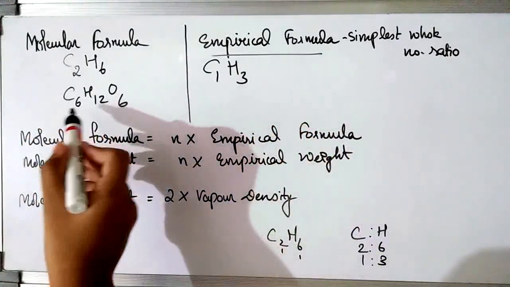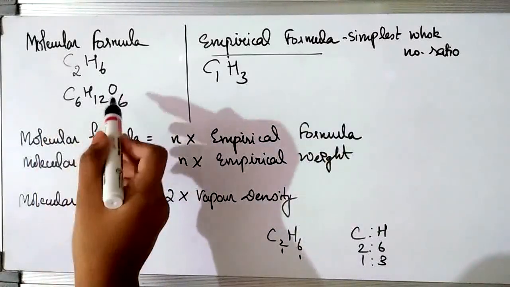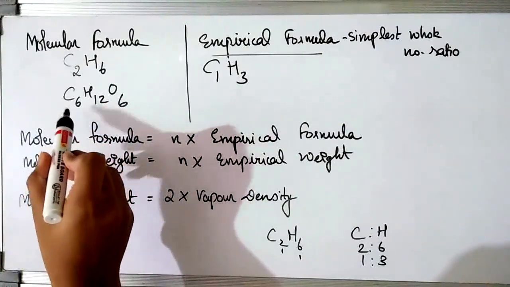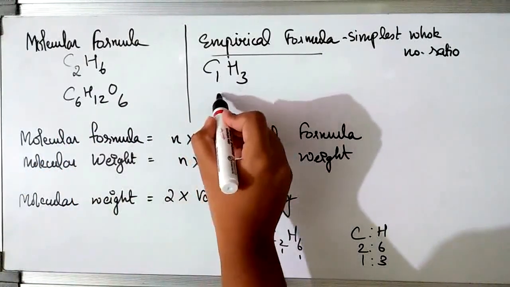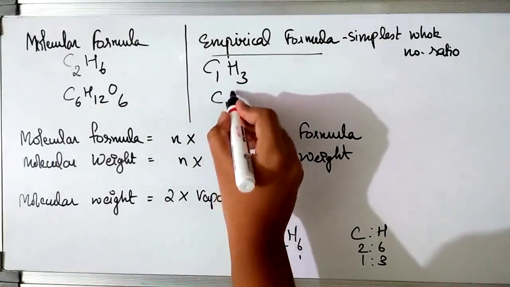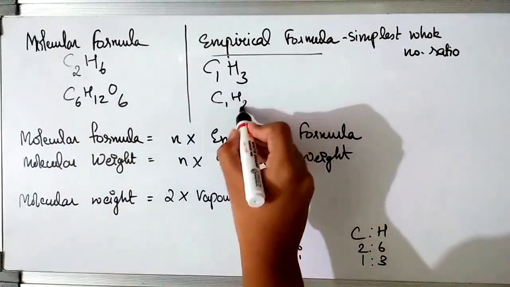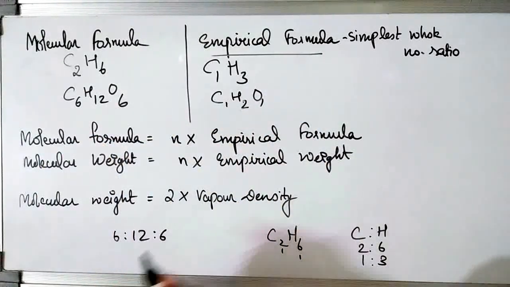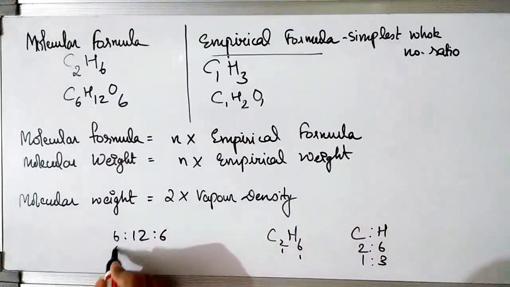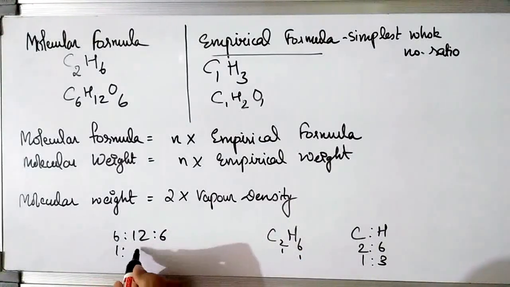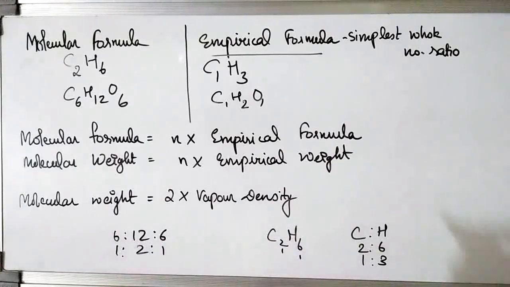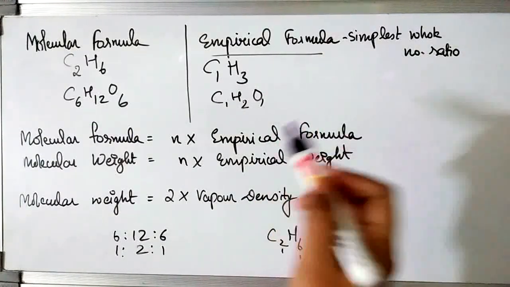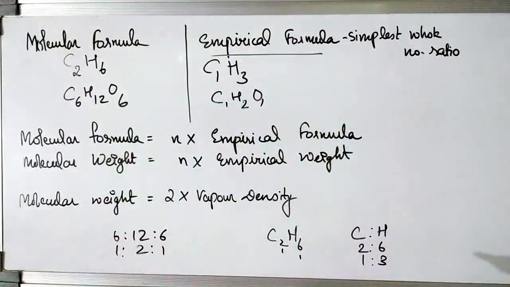If I ask you to find the empirical formula of glucose, that is C6H12O6, again we have the ratio 6:12:6. So the simplest ratio of that will be C1H2O1, since 6 1s are 6, 6 2s are 12, and 6 1s are 6. So that is your simplest whole number ratio of the glucose. Empirical formula is nothing but the simplest whole number ratio of the molecular formula given to you.